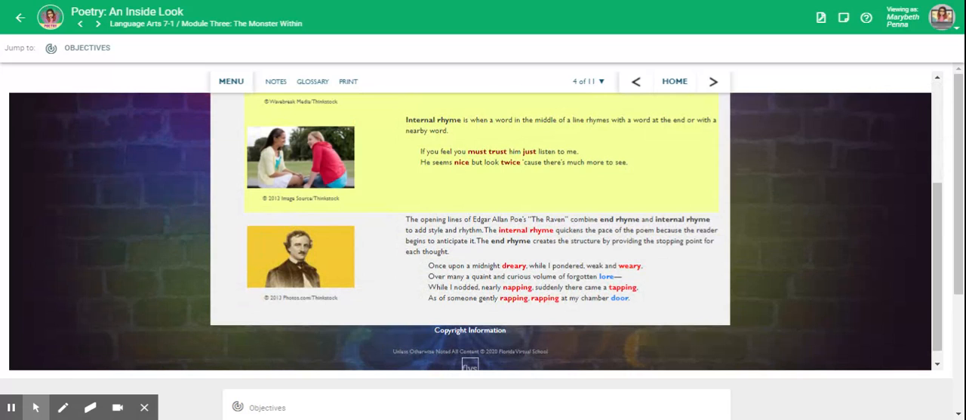Internal rhyme. Internal rhyme is when a word in the middle of a line rhymes with a word at the end or with a nearby word. If you feel you must trust him, just listen to me. He seems nice, but look twice, 'cause there's much more to see.